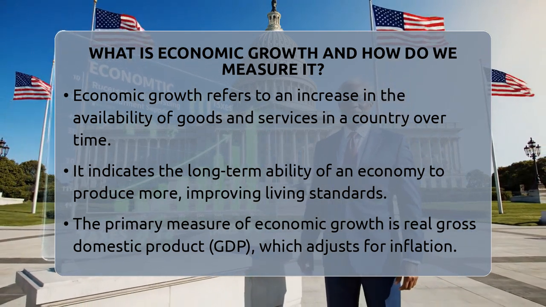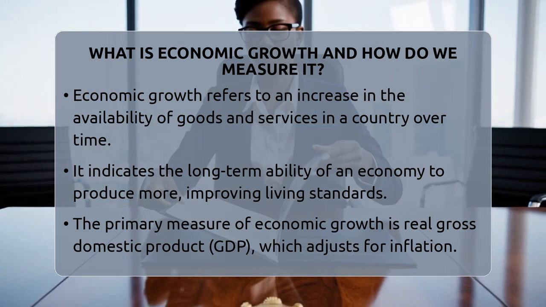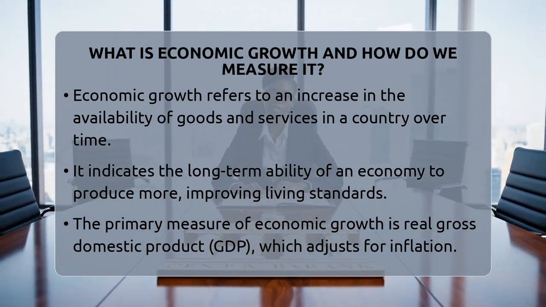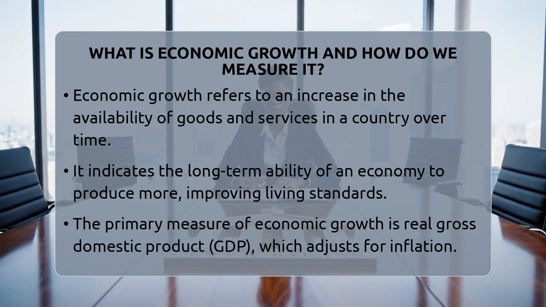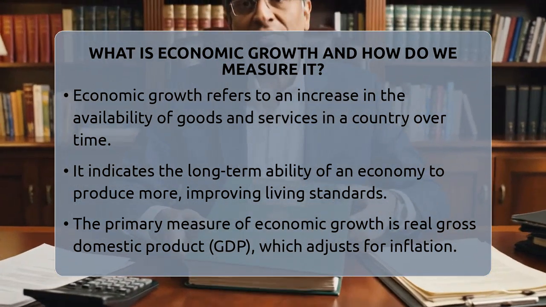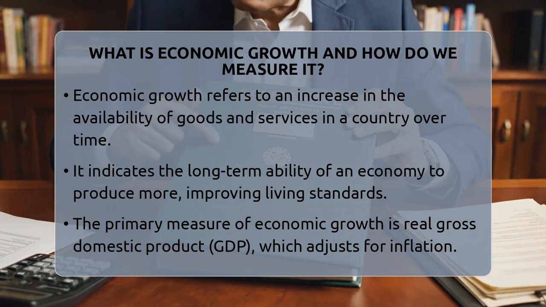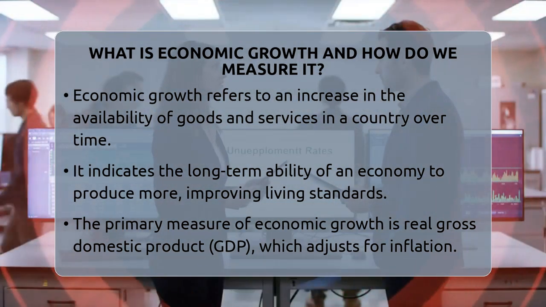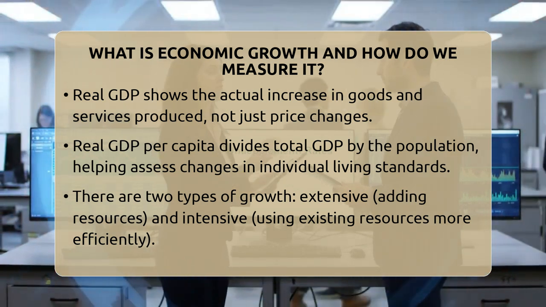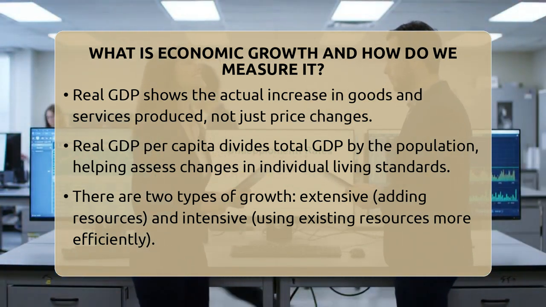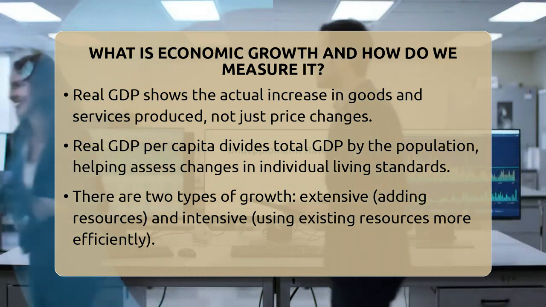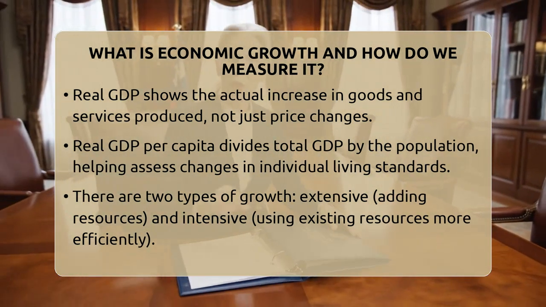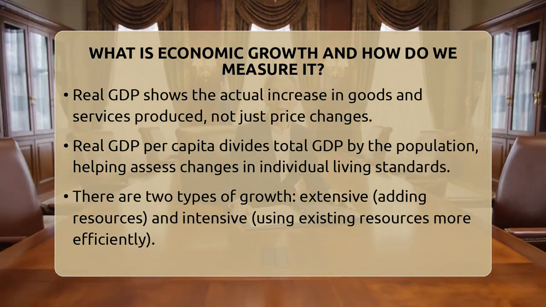To see how much a country is growing, economists mainly look at something called real gross domestic product. That's a fancy way of saying the total value of all goods and services made within a country during a certain period. The word real is important because it adjusts for inflation. This means it shows the actual increase in the amount of stuff produced, not just higher prices. If prices go up but the amount of goods stays the same, real gross domestic product stays unchanged. This way, we get a clear picture of true growth.